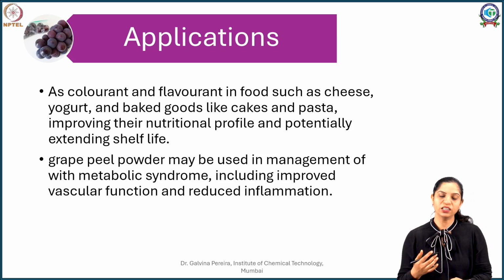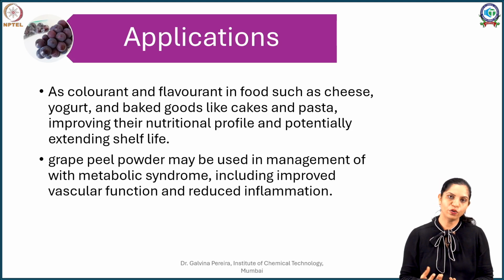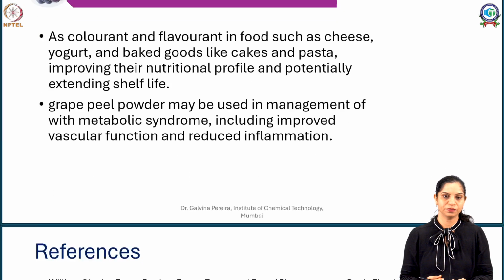Now because of its antioxidant effects and the compounds present, it is known to promote longevity in people by its antioxidant, or what you call free radical scavenging, effect. It can be used in managing metabolic syndromes, improving vascular function and circulation, as well as reducing inflammation in the body. So these are a few examples of flavonoids in this session.